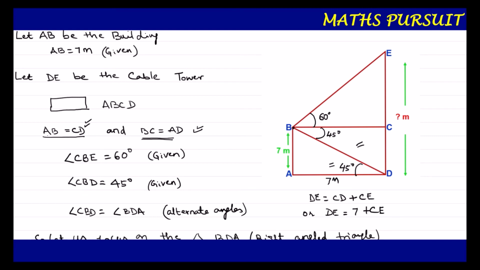And from the below figure, we got CE as 7 root 3. That means DE is equal to 7 plus 7 root 3. Hope guys till here we are clear.